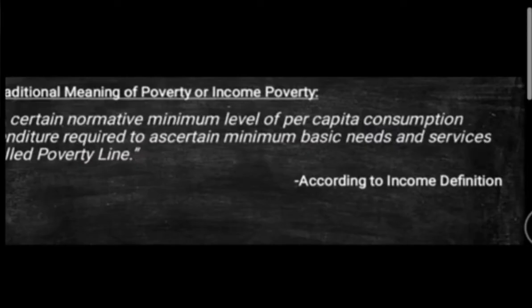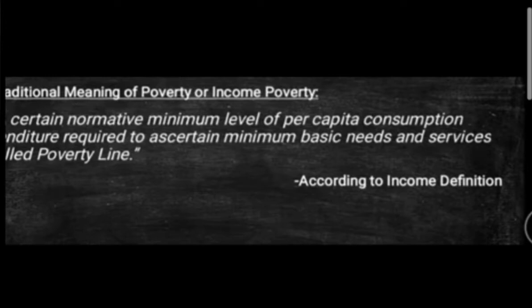Okay, so this is the very first traditional meaning of poverty, or income poverty, you can term it, students. In short, a certain normative minimum level of per capita consumption expenditure required to meet certain minimum basic needs and services is called the poverty line. Now, the minimum level of per head, that is per capita, consumption expenditure is required. Okay, for what purposes? To fulfill their basic needs and services, whatever they need.